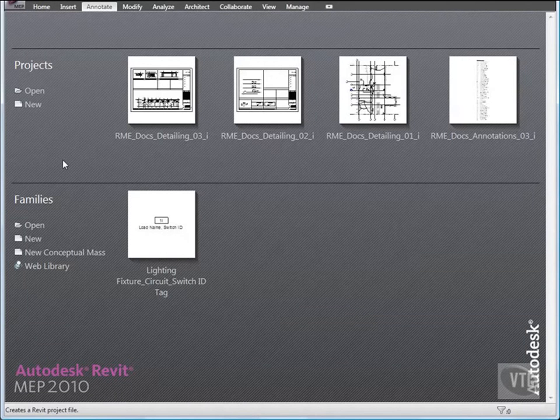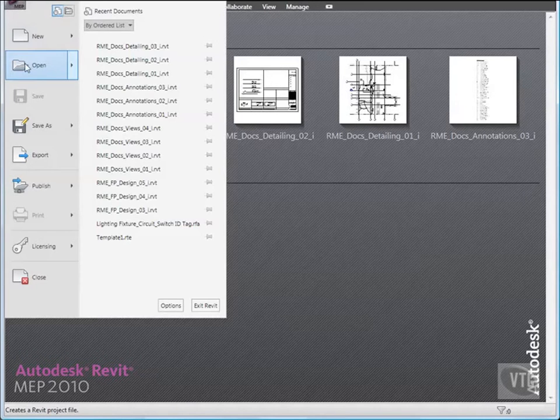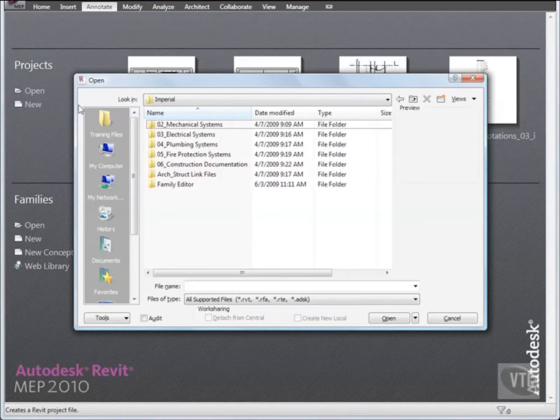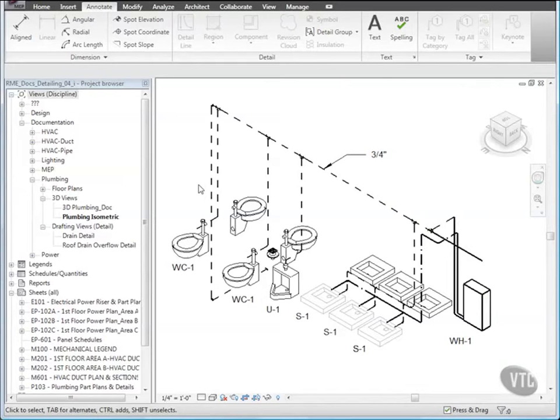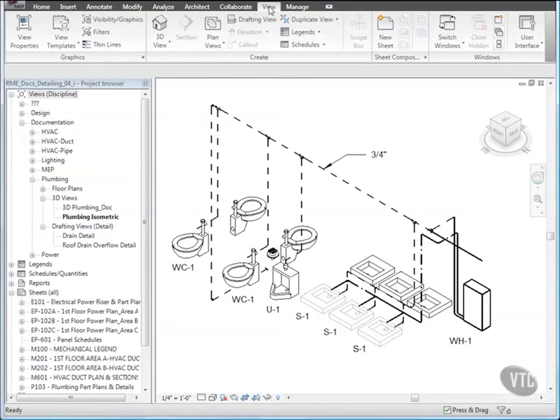In this lesson, you'll work with drafting detail components. Click the menu browser and select Open, and from the Training Files Imperial Construction Documentation folder, open the file RME Docs Detailing 04. To create a drafting view, click the View tab, and from the Create panel, click Drafting View.